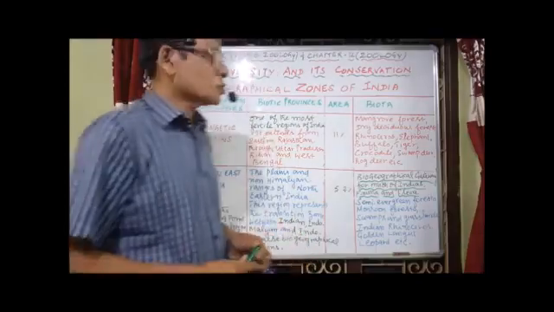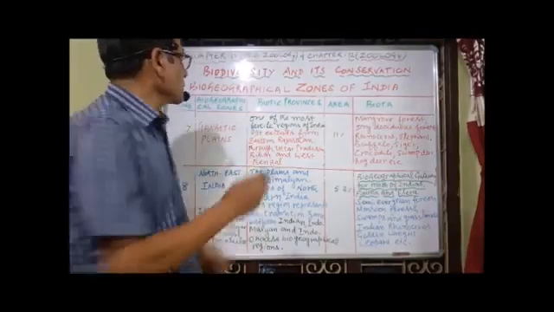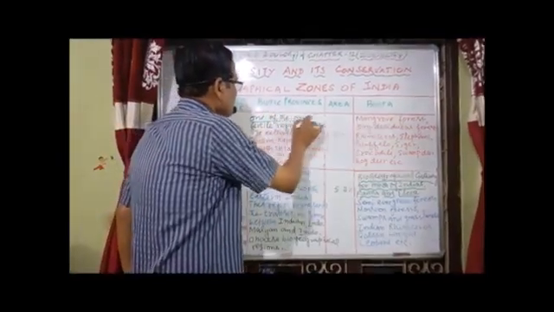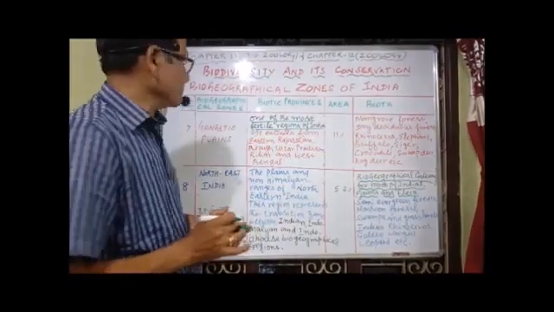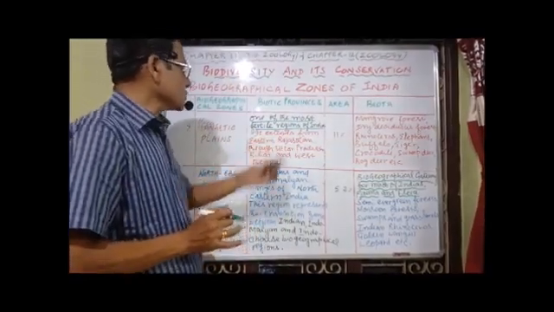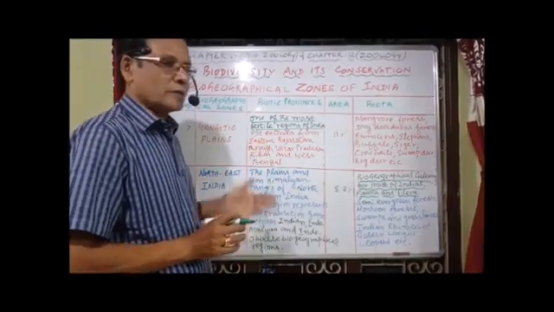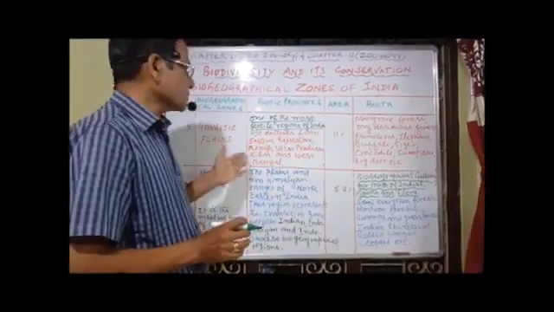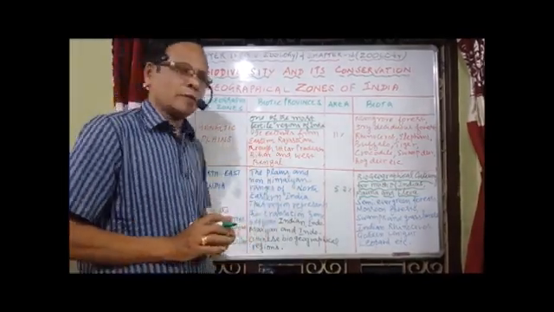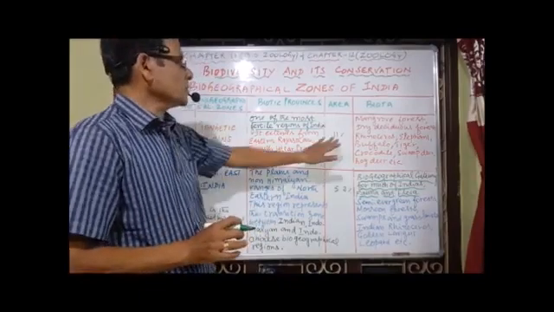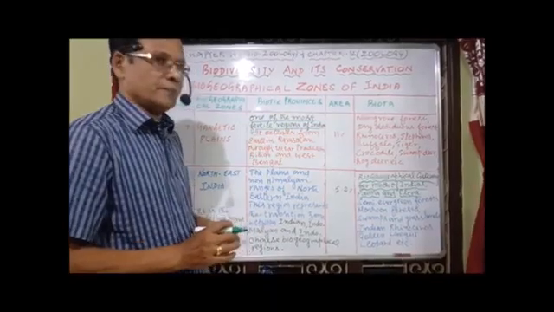The seventh biogeographical zone, the Gangetic Plains. It is one of the most fertile regions of India. It extends from eastern Rajasthan through Uttar Pradesh, Bihar and West Bengal. Its total area is 11%, and don't forget, it is one of the most fertile regions of India.